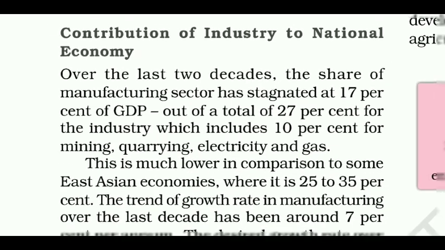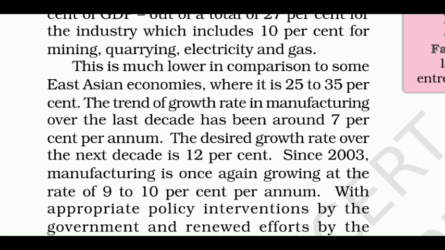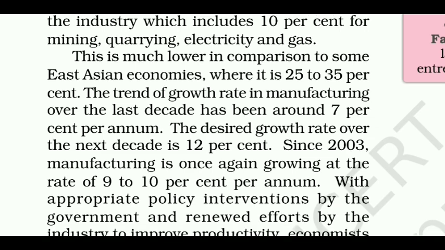Over the last 2 decades, the share of manufacturing sector has stagnated at 17% of GDP out of a total of 27% for the industry, which includes 10% for mining, quarrying, electricity and gas. This is much lower in comparison to some East Asian economies where it is 25 to 35%. The trend of growth rate in manufacturing over the last decade has been around 7% per annum. The desired growth rate over the next decade is 12%.